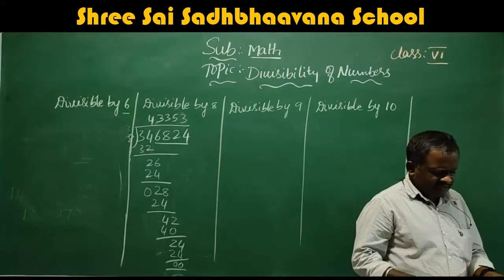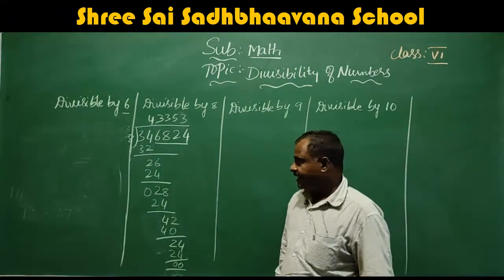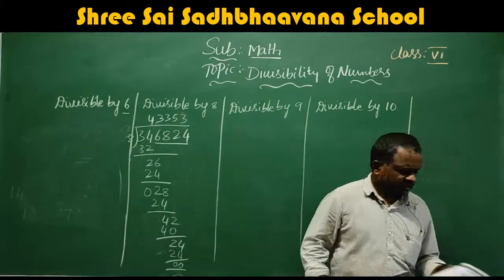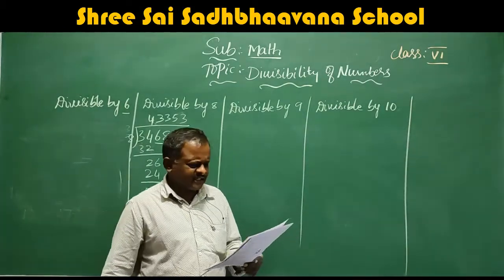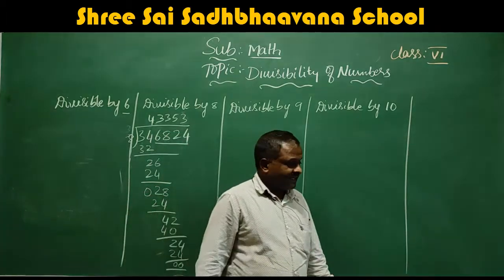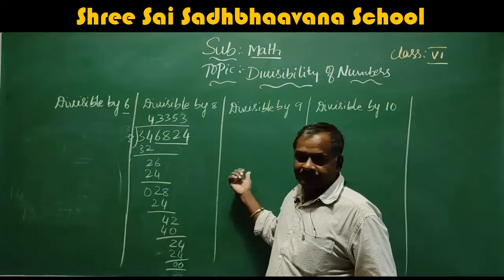Come to the divisibility by 9. Here, what is given in the textbook? If the sum of the digits of a number is divisible by 9, then the number itself is divisible by 9. The same as the 3.